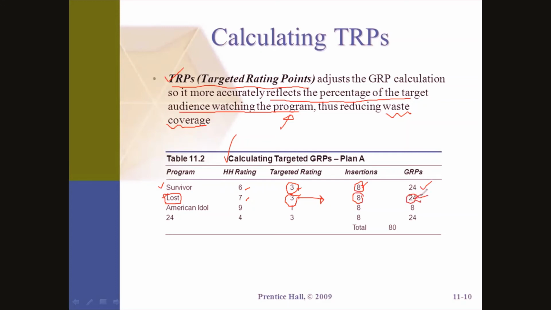So how do we calculate TRP? We measure the number of people out of the target audience who have seen the ad, and that reflects our TRP. Let's say American Idol: in the case of American Idol, the targeted rating point, TRP, is 1. That means 1 from our target audience has seen the ad, and 8 times. And GRP is given by reach and frequency, and reach into frequency will give us 8.